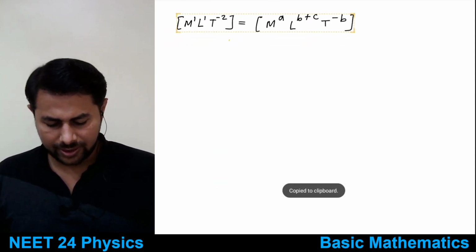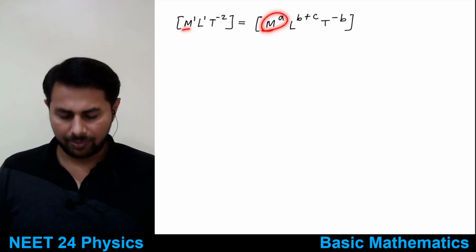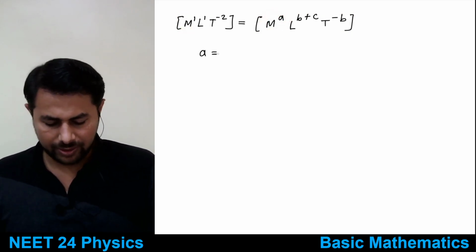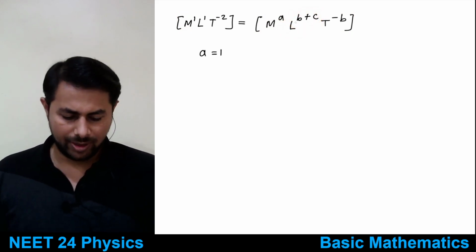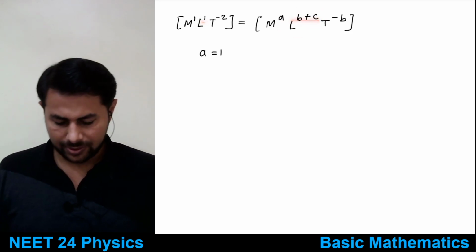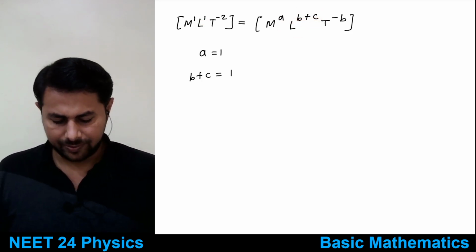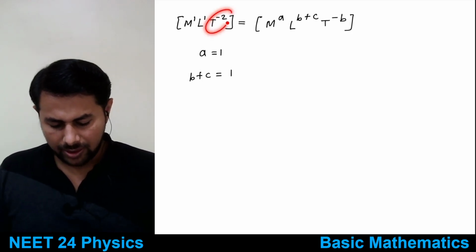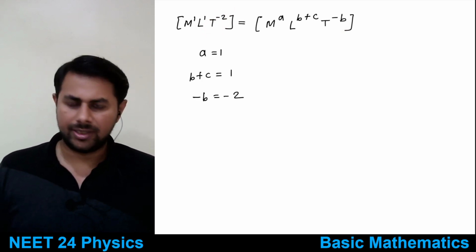So we got this. If you match dimensions of M, you get a equals 1. You match dimensions of L, so b plus c must be equal to 1. And then T raised to minus 2 is minus b, so minus b is equal to minus 2, that means b is equal to 2.